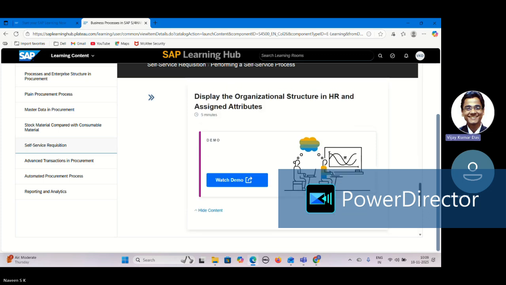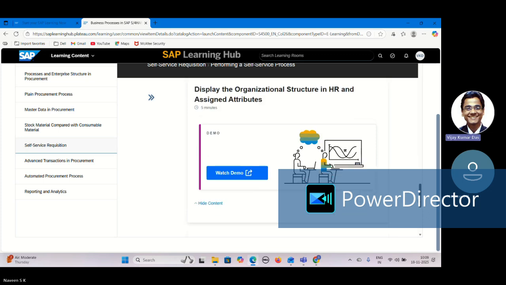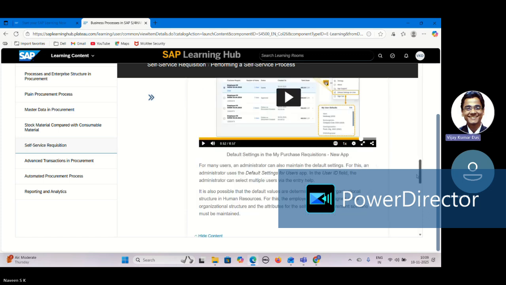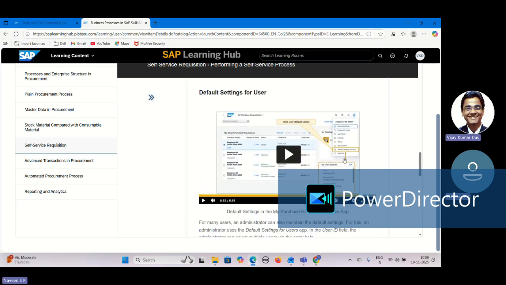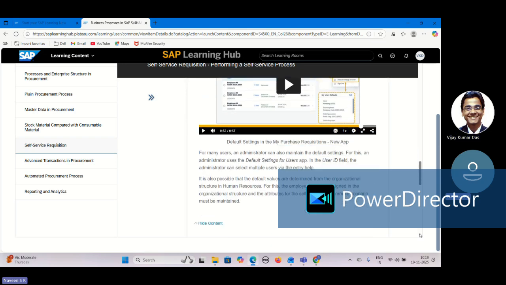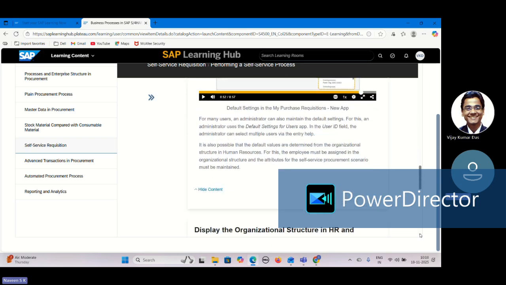This is also probably done by the basis person in HCU01. For many users, the administrator can also maintain default settings. Sometimes if they have access, they can do it on their own. I think mostly not everyone will get it. Maybe in a department, if there are 10 people, they will give 1 or 2 the access.